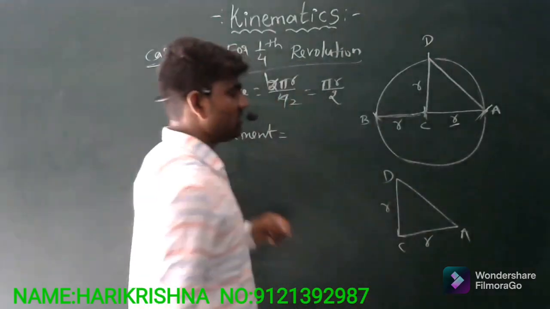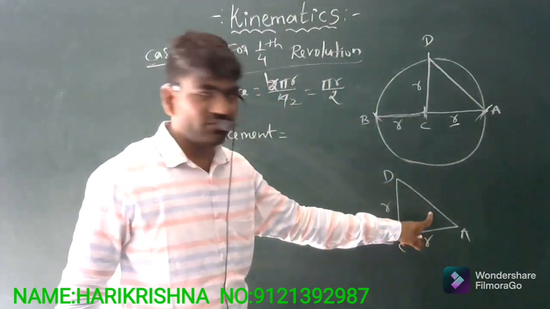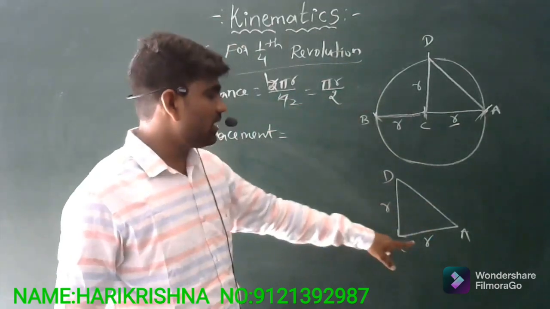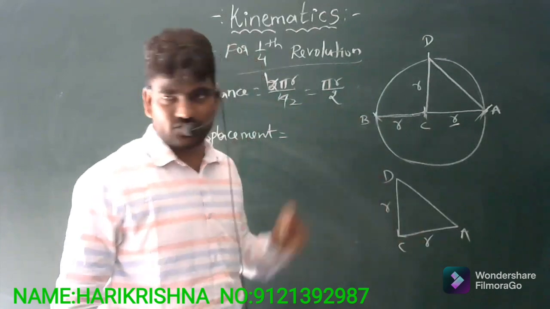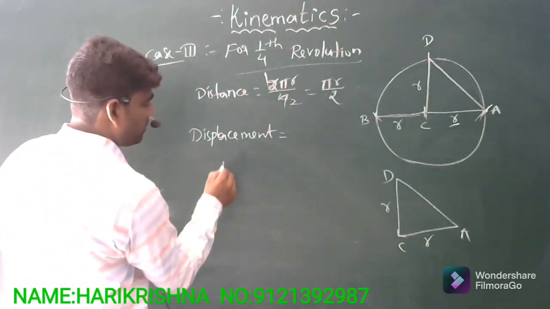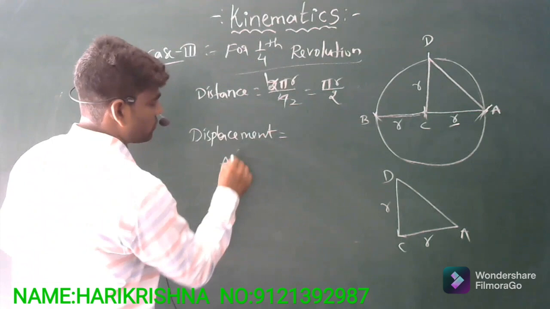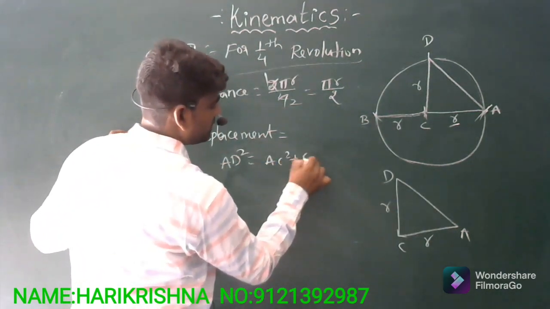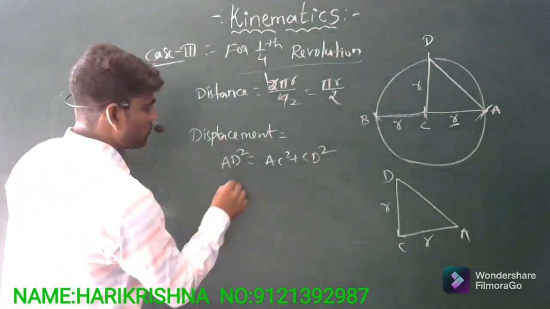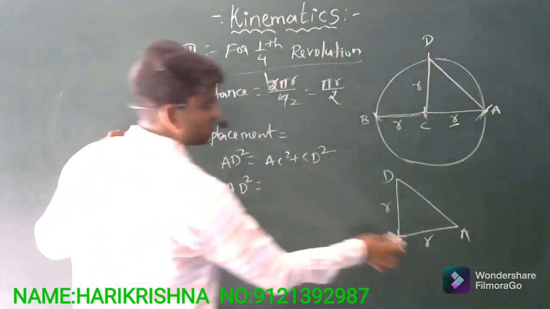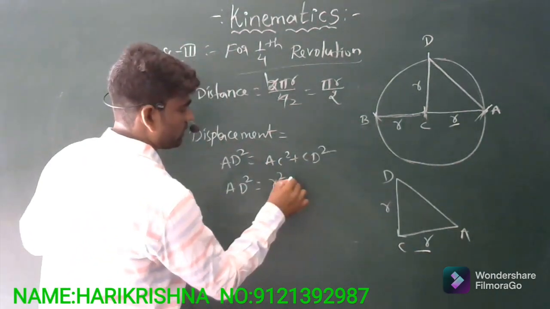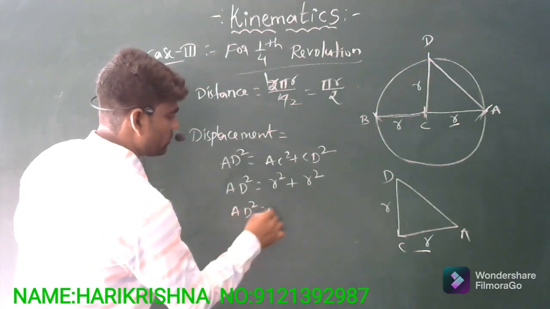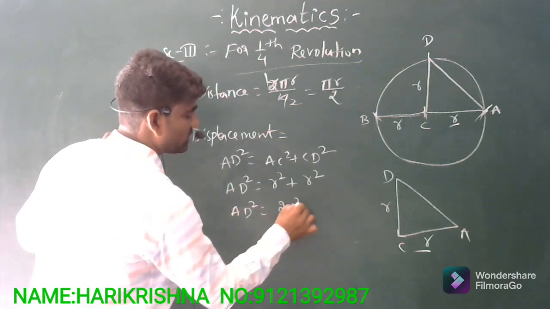As per Pythagoras theorem, the square of the longer side is equal to the square of the base plus the square of the height. So AD square is equal to AC square plus CD square. AC square is nothing but R square, and CD square is nothing but R square. So AD square is equal to R square plus R square, I'm writing as 2R square.